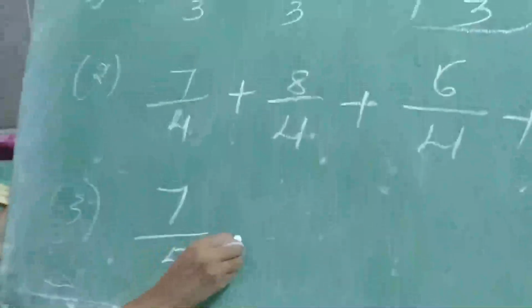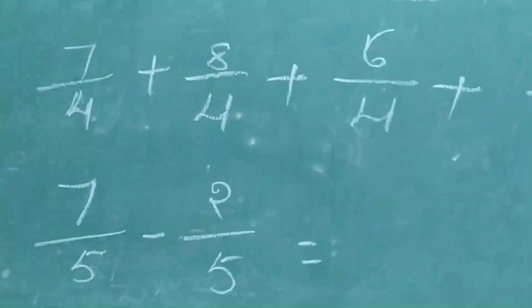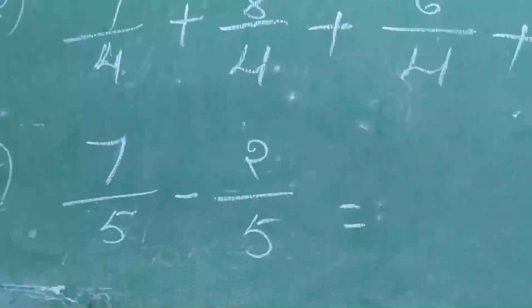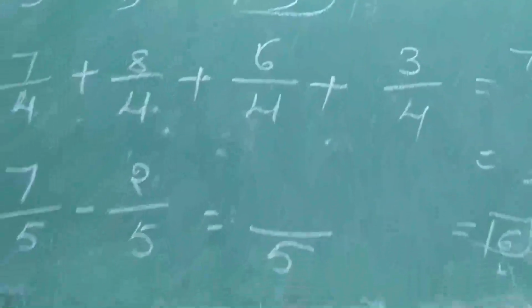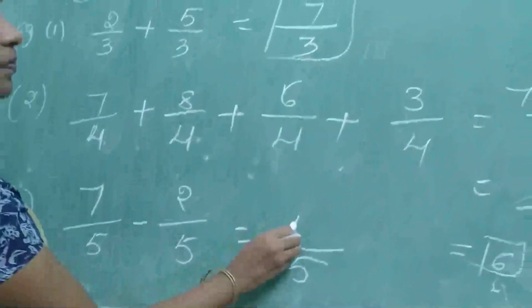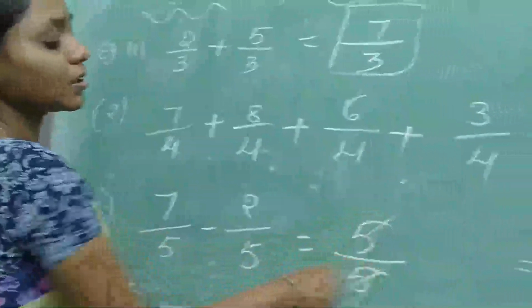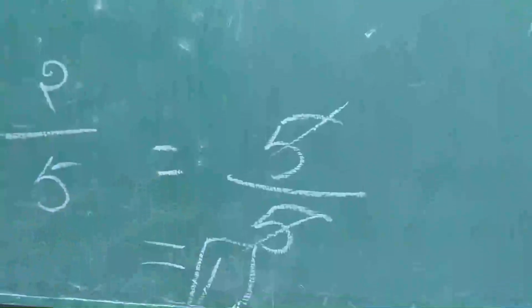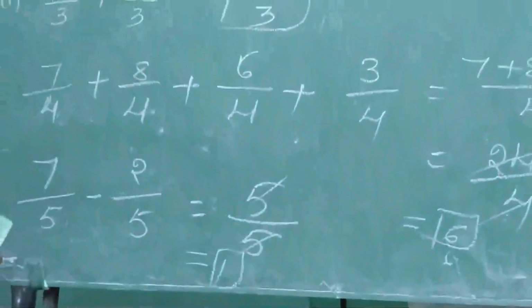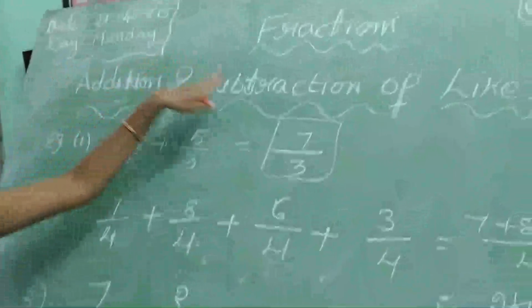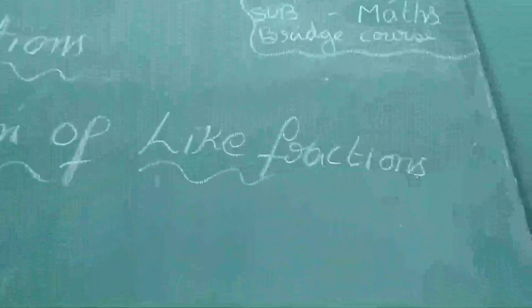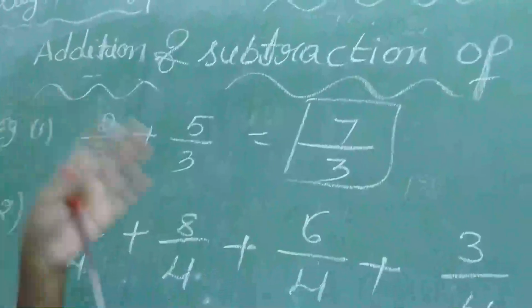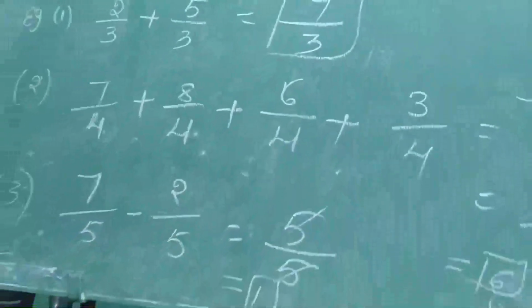Same like subtraction: 7 by 5 minus 2 by 5. Once you observe, these are like fractions or not? Yes. Next, 7 minus 2, 5. 5 by 5 means answer 1. If the numerator and denominator have same numbers, the answer will be equal to 1. This is the addition and subtraction of like fractions. Like fraction means simply you add the numerators, and you write the same denominator.